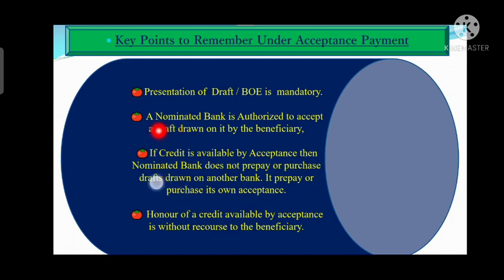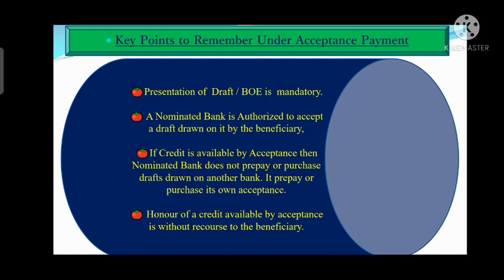If the credit is available by acceptance, then the nominated bank does not prepay or purchase a draft drawn on another bank. It prepays or purchases a draft on its own acceptance. As I mentioned in the second point, the draft must be drawn on the nominated bank if credit is available by acceptance. So the nominated bank does not prepay, purchase or negotiate a draft which is drawn on another bank if the credit is available by acceptance.